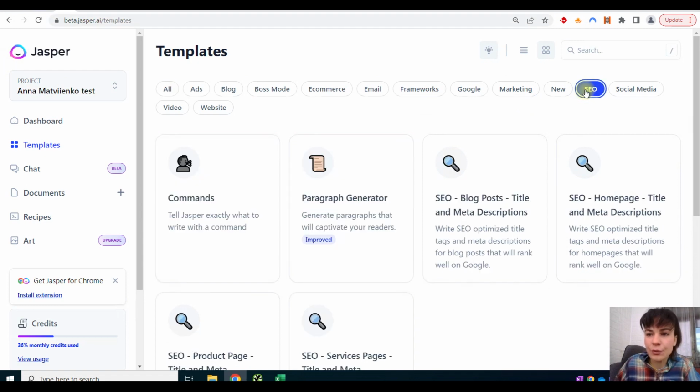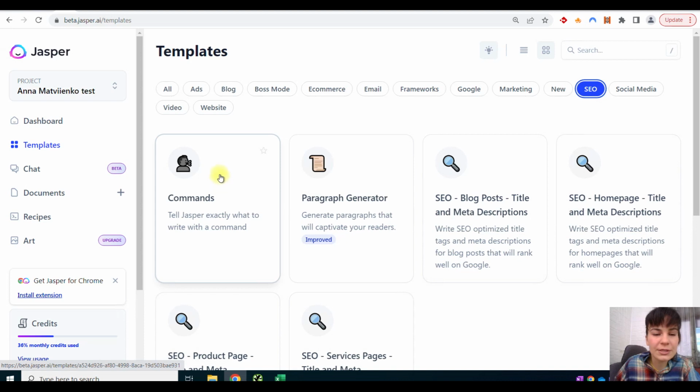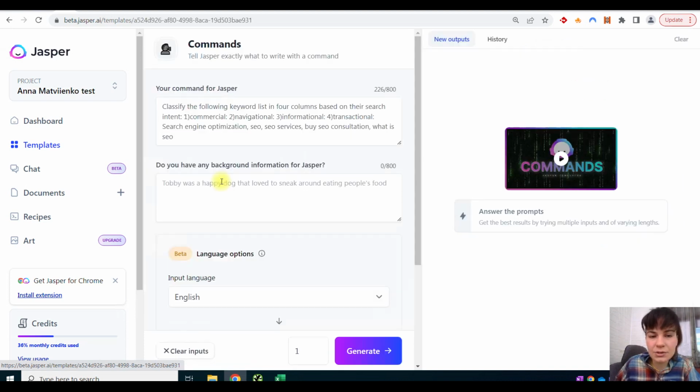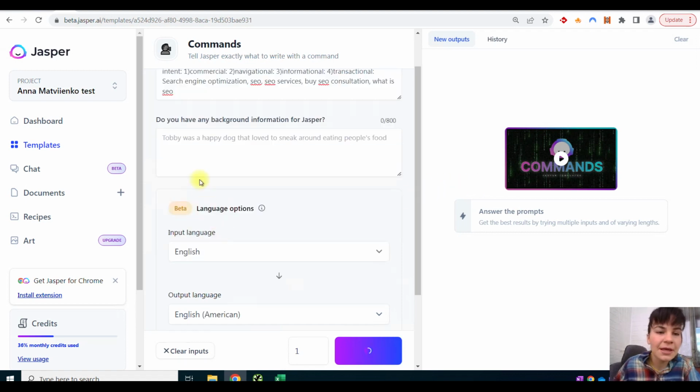We have SEO built-in templates here, and let's start with commands. So we can use here whatever we want to ease our routine. The first example is to classify a list of keywords based on their search intent. See, I have already inserted a list here. Let's see which answers the technology will give us.